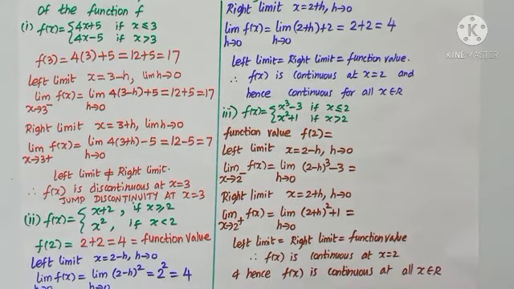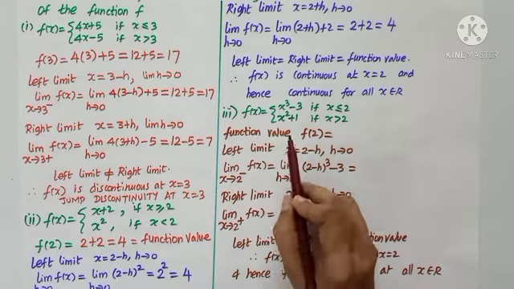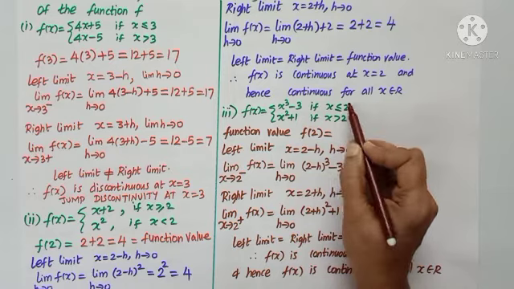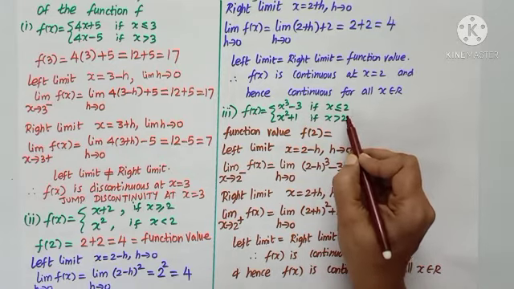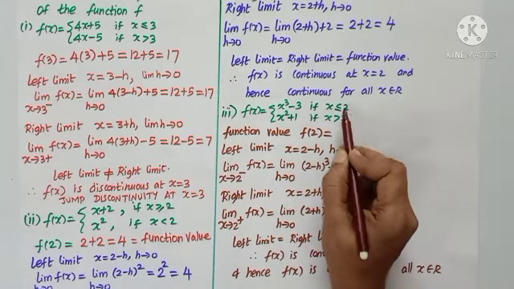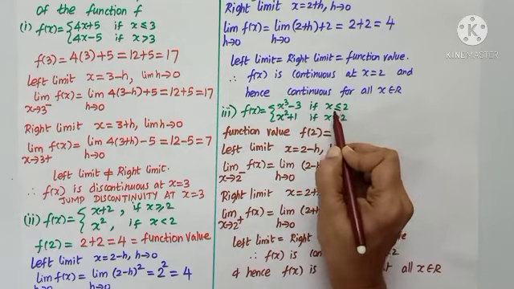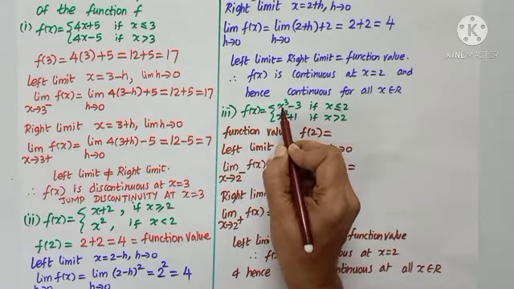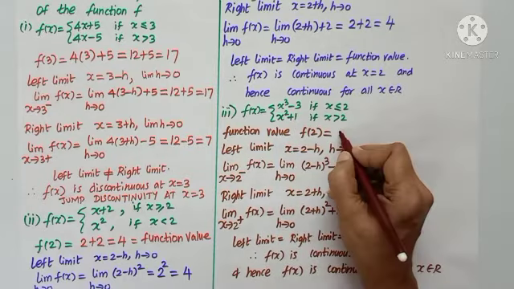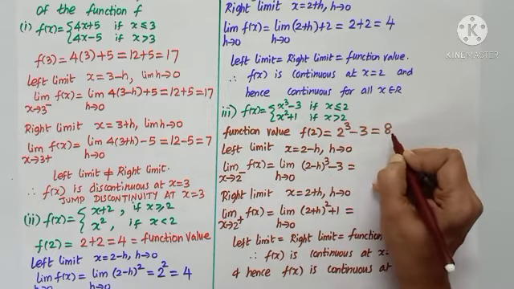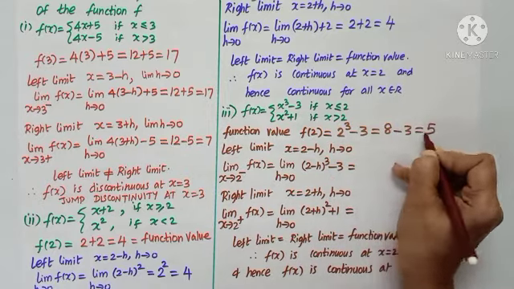Subdivision 3, f of x is x cube minus 3 when x is less than or equal to 2, and x square plus 1 when x is greater than 2. Again, the problematic point is 2. So we need to check the left limit, the right limit, the function value at x is equal to 2. Function value. Equality comes here. So let us substitute here. x cube minus 3. I will write 2 cube minus 3. 2 cube is 2 into 2 into 2, that is 8 minus 3, which is 5.